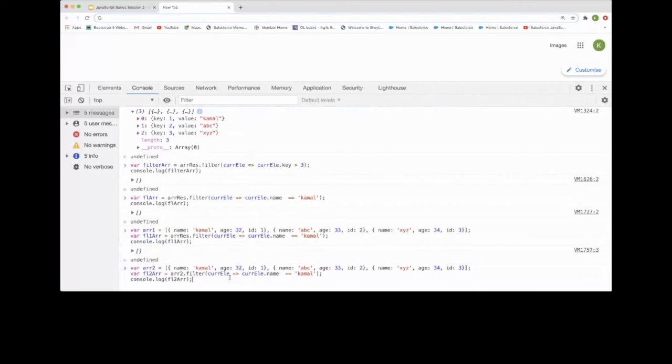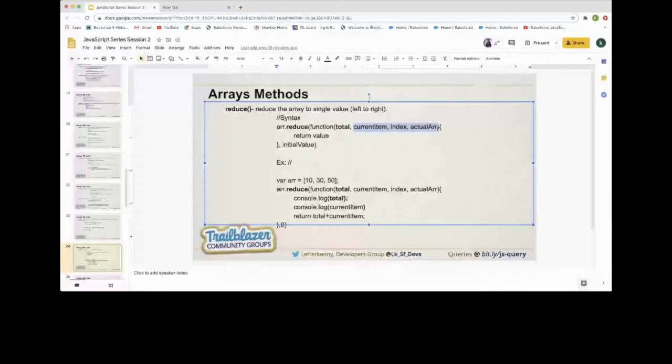If we are talking about the syntax, array dot reduce takes a function. The parameters other than the first are the same as available in map and filter, but the first parameter holds the total value of this reduce, and it will return the value that we want.